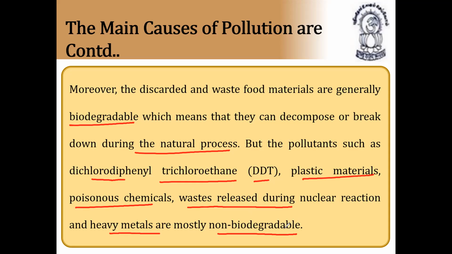Even if you burn them, by natural process they will not decompose and they remain in the atmosphere for many years. Due to this, a lot of pollution takes place. So always use biodegradable materials only, so that they can decompose and be recycled.